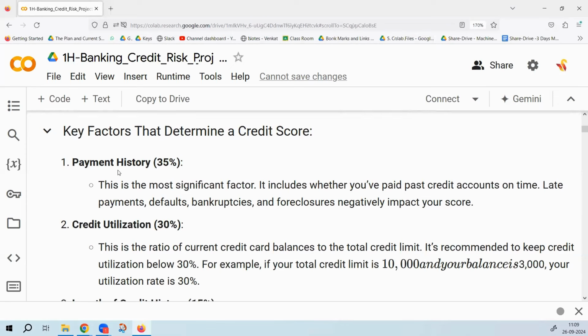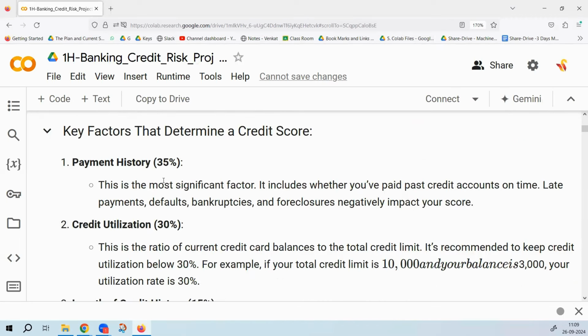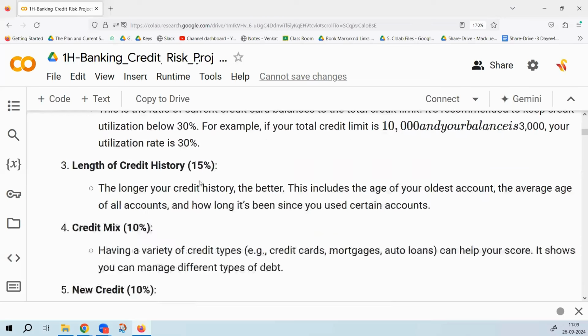What are the key factors to determine the credit score? What are some of the variables that you will find? You will find payment history, credit utilization, length of credit history. Credit utilization means how much he has used out of the credit limit he has. Payment history means how many payments he has made, how many payments were in time, how many payments he has made late, all of those.